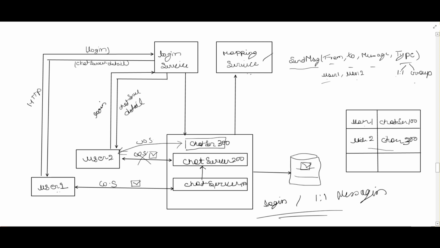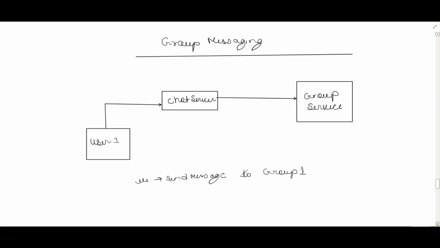Now let's proceed and try to understand the group messaging, how that is going to work. So next one will be the group messaging. What will happen in the group messaging is, there will be one more service, a group service.